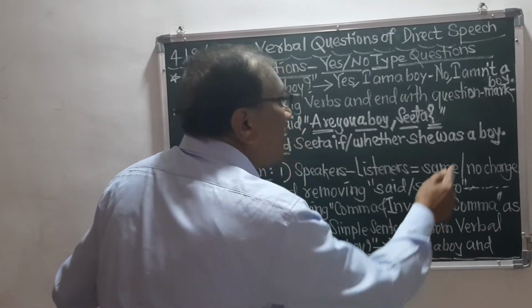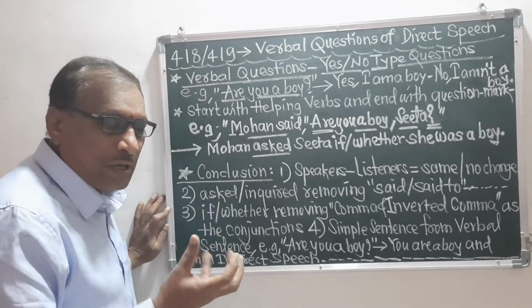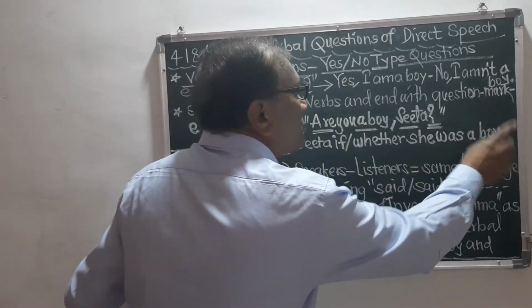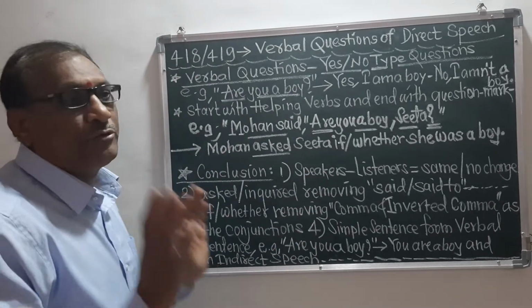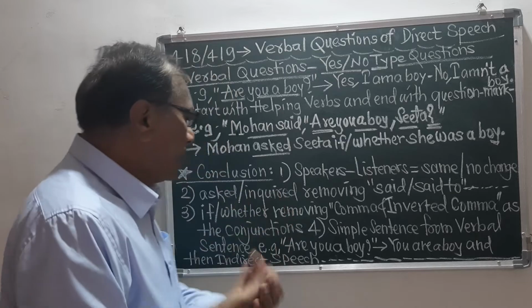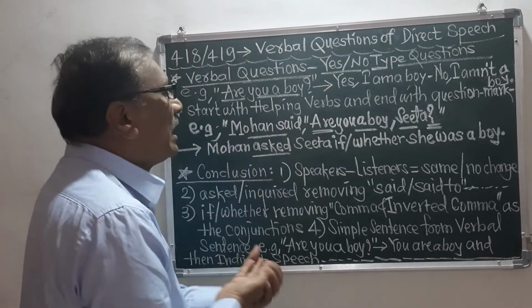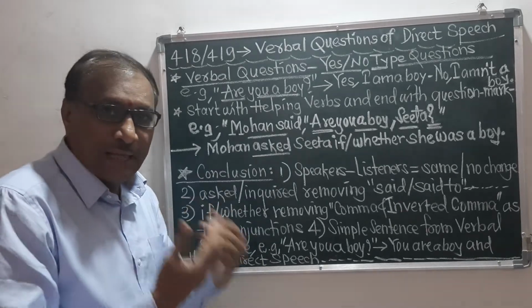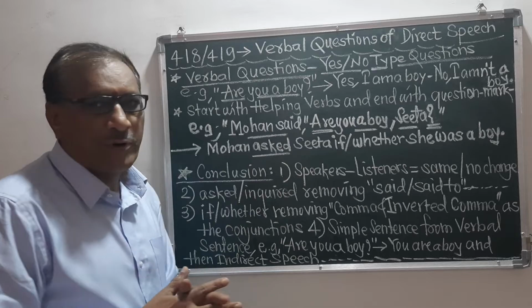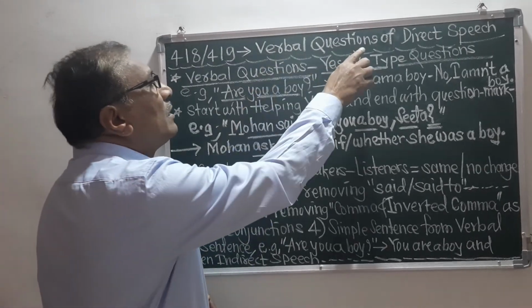Boy is a noun, and a noun never changes. Then I have put the full stop. So this is the method of making the indirect speech from the direct speech. These are the rules, and with the rules I have told you how we can make the indirect speech from the direct speech, that is the verbal question.